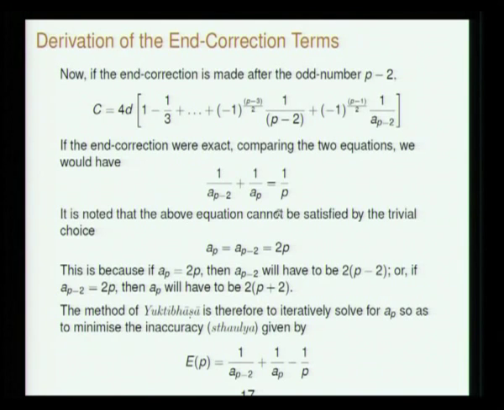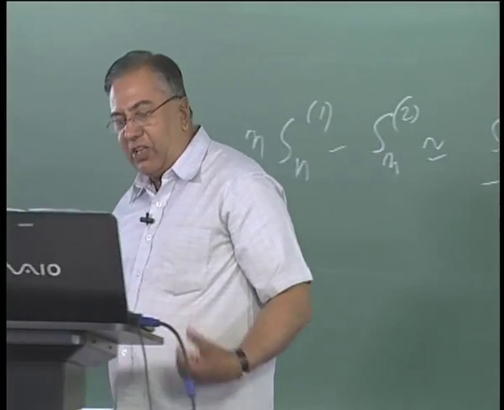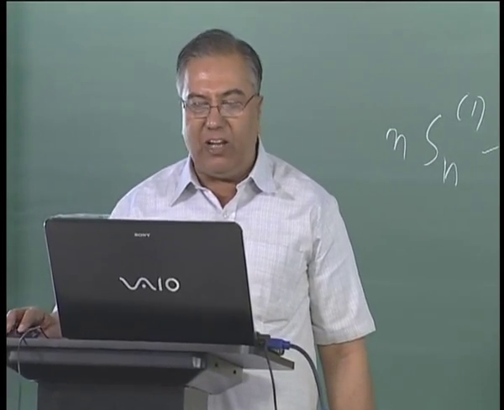Now looking at it, one can say trivially take 1 by AP as 1 over 2P and everything is done. That is not correct, because if you take AP as 2P, then A(P minus 2) will have to have the same dependence on P minus 2 as AP has on P. So A(P minus 2) will have to become 2 into (P minus 2). Similarly, if you take A(P minus 2) as 2P, then AP will have to be equal to 2 into (P plus 2). So there is no simple integral kind of solution. You have to have a fairly complex expression involving P. So it is a functional equation in P which has a fairly complex behavior.